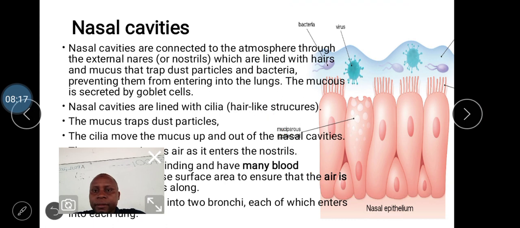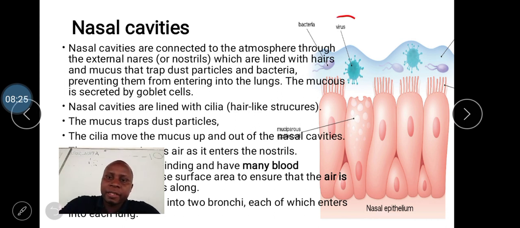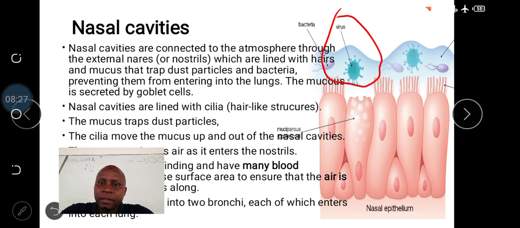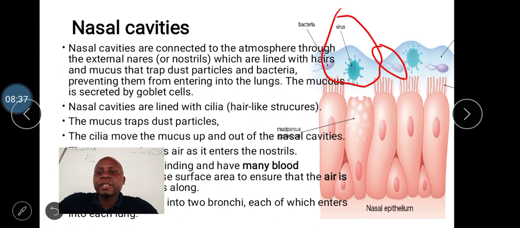So now, apart from that, what are you able to see in this diagram? Some of you are able to see viruses like the coronavirus, and some of you are able to see the bacteria. So usually the nose is adapted in a number of ways to prevent entry of microorganisms into our lungs.